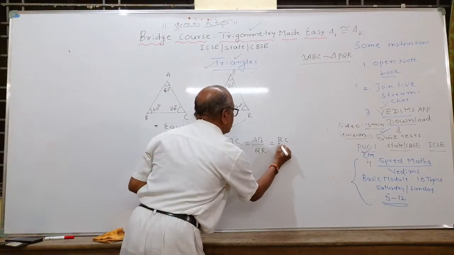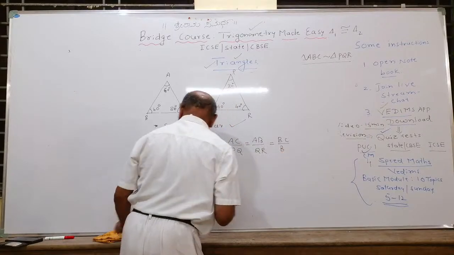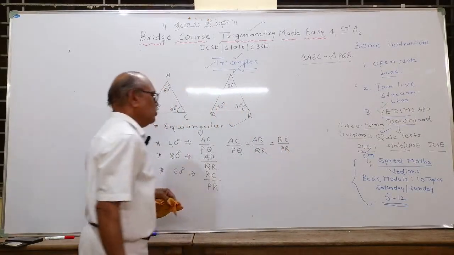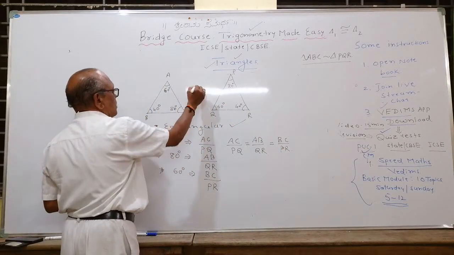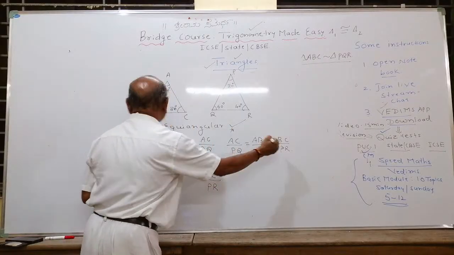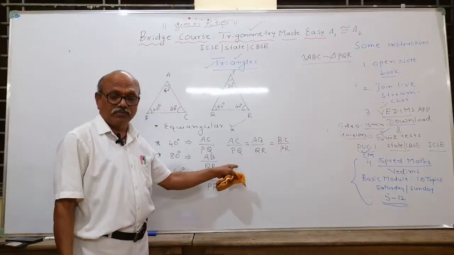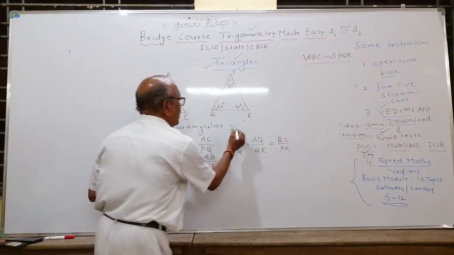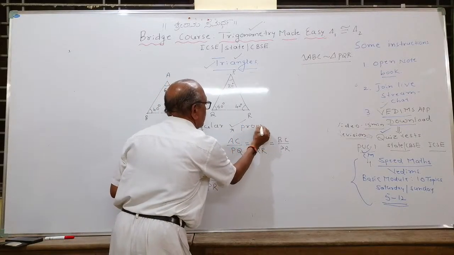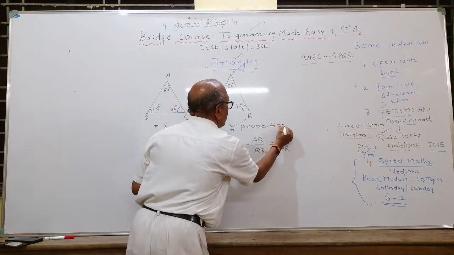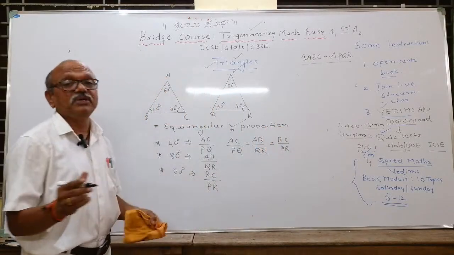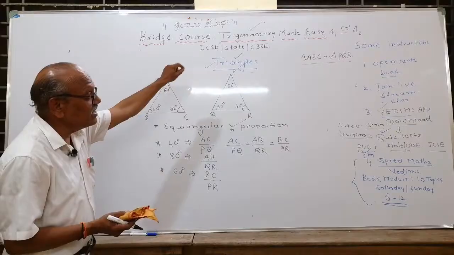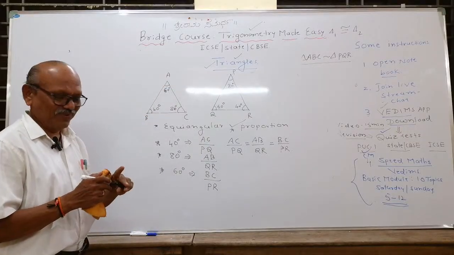Why am I writing like this? Because it is already given. I hope you are getting me. When they are similar, corresponding sides are proportional. When you say the corresponding sides are proportional, it means the ratios of the corresponding sides must be equal. Understand the concept of proportional. This proportionality of the ratios is the basis of trigonometry, my dear students, and it is also the basis for the chapter on triangles wherein you are learning similarity. I hope you got it.